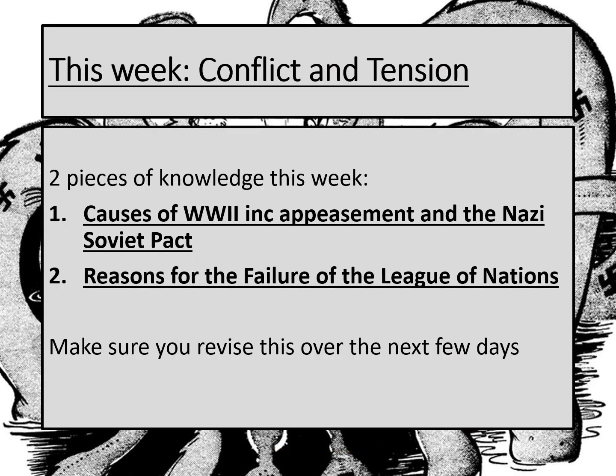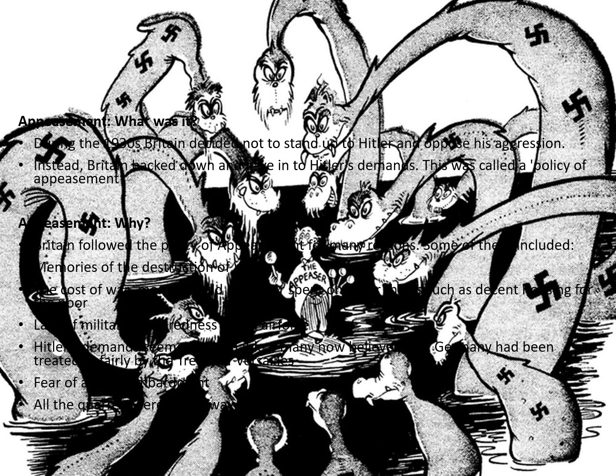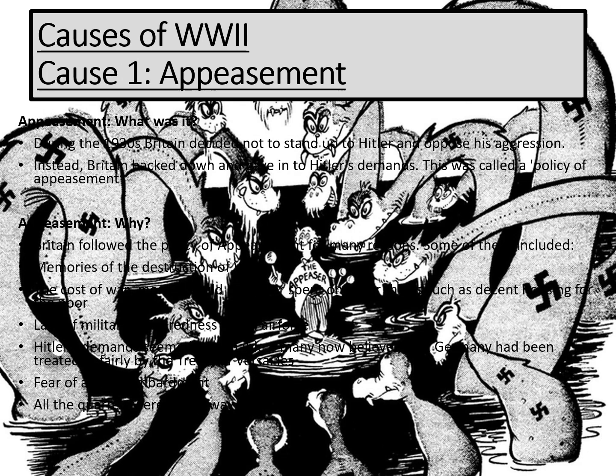Just mentioned on the last slide, we're looking at causes of World War II, including in particular appeasement and the Nazi-Soviet Pact, and we're also looking for reasons for the failure of the League of Nations. That's what you need to focus your revision on this week. This week then you're going to have to know two causes of World War II in detail.